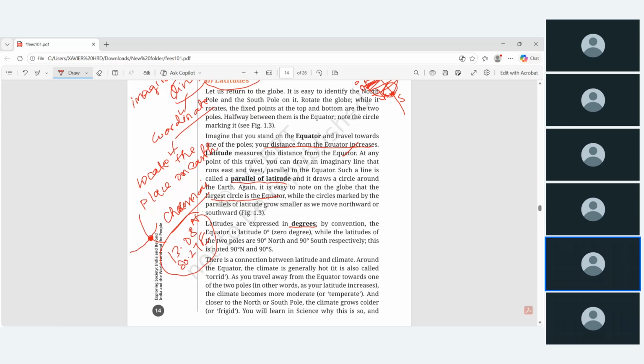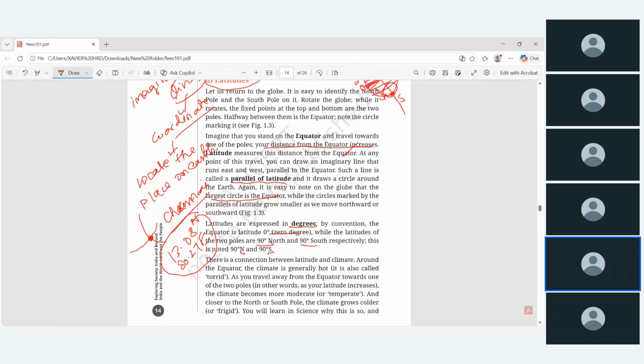The equator is latitude 0 degree, as we just heard. The latitudes of the two poles are 90° north and 90° south respectively. This is noted as 90° N and 90° S, where the letter S represents south and the letter N represents the northern side.